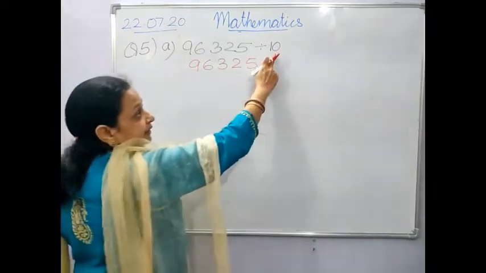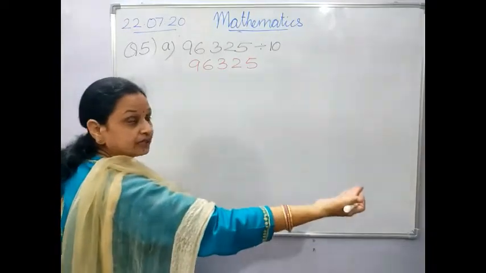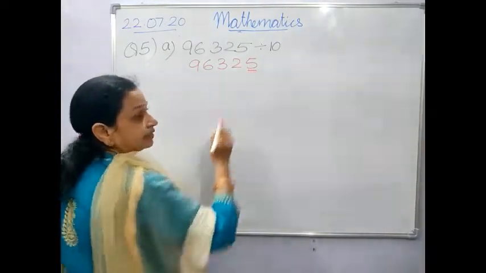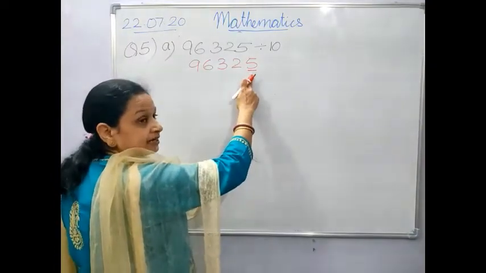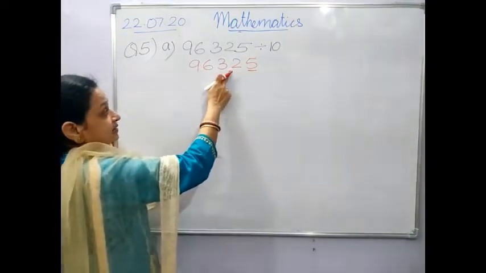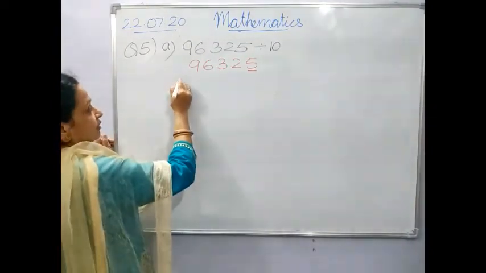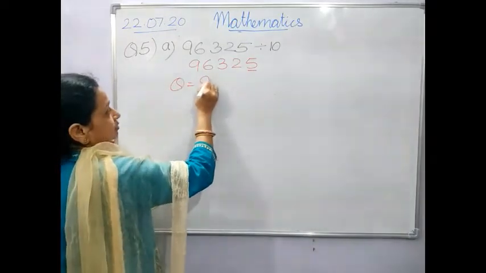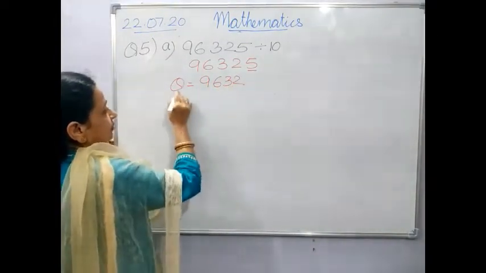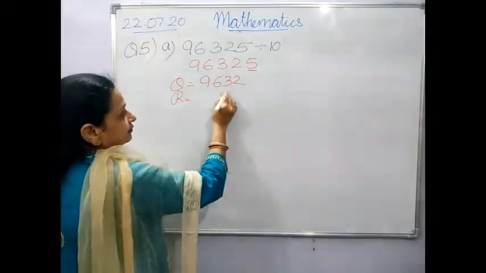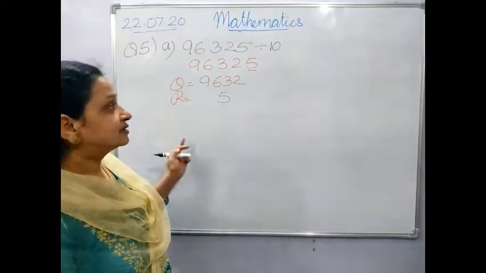Now see here, in 10 how many zeros are there? 1. So from the left hand side, take one digit. The digit which you have underlined will be the remainder, and all the other digits will form the quotient. So below it you will write quotient is equal to 9,632, and your remainder will be 5. Isn't it good? This is how you have to do.